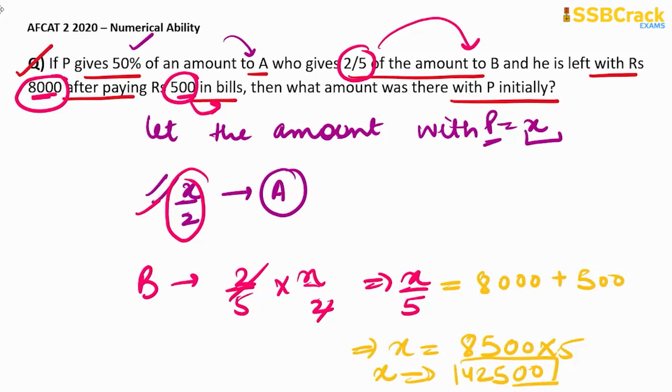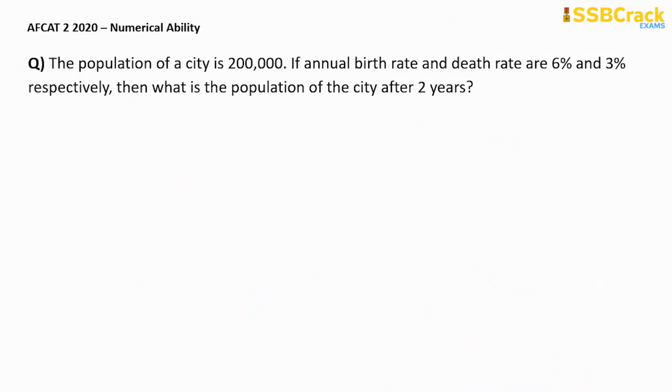So the amount with P initially is 42,500. So this should be our answer for this question. Okay. Now coming on to the next question.